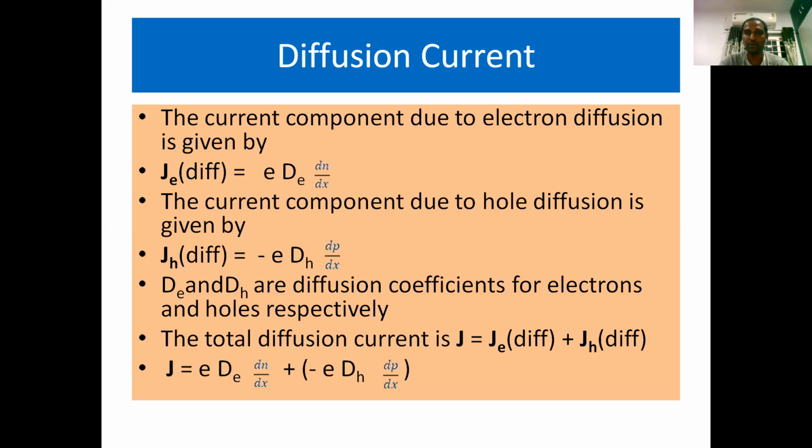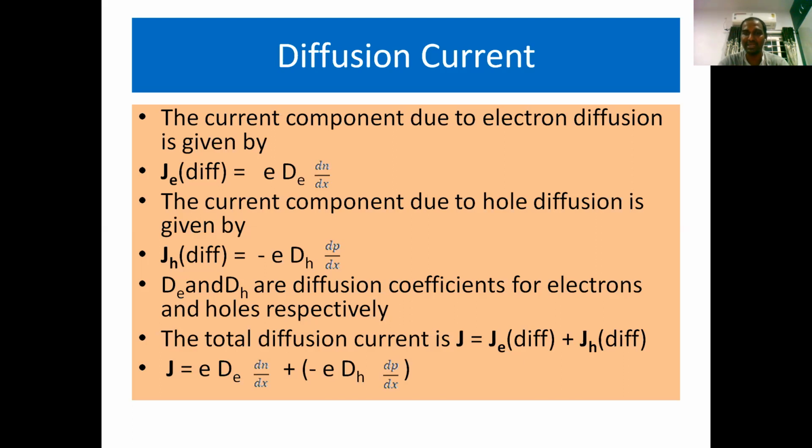The current component due to hole diffusion is also given by J_H diffusion, that is, the current density due to holes during the process of diffusion is equal to minus e D_H dp/dx. This is also taken from Fick's law of diffusion. Here D_E and D_H are diffusion coefficients for electrons and holes respectively, and dn/dx, dp/dx are concentration gradients, which indicate the flow of charge carriers from high concentration region to low concentration region.